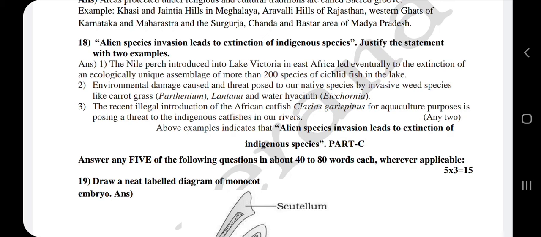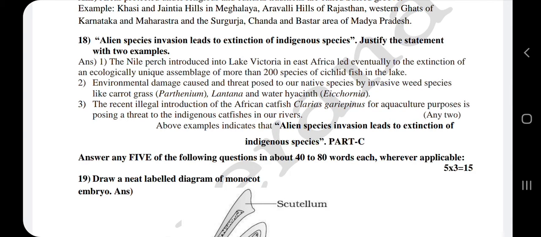The first one, the Nile perch introduced into Lake Victoria in East Africa led eventually to the extinction of an ecologically unique assemblage of more than 200 species of cichlid fish in the lake. It means the Lake Victoria was consisting of the cichlid fish. But when they introduced the Nile perch into the Lake Victoria, it caused the extinction of the cichlid fish.